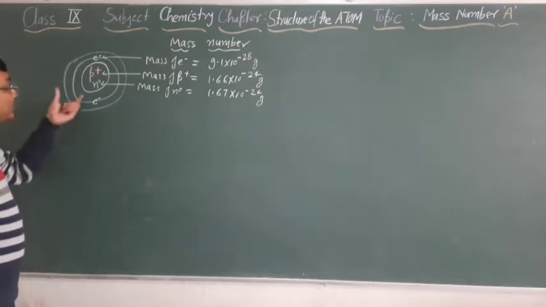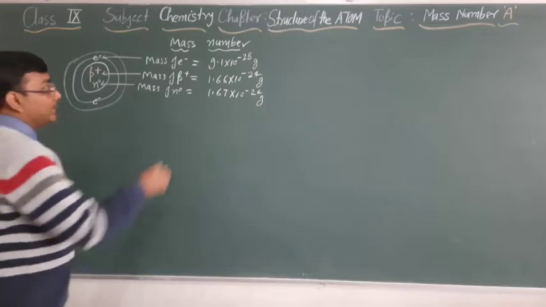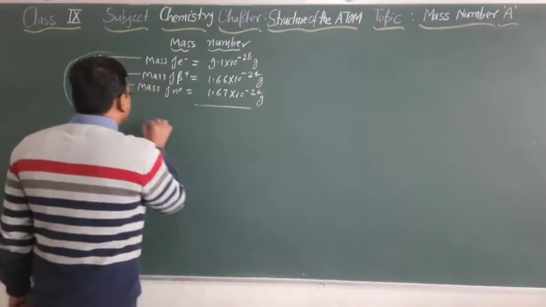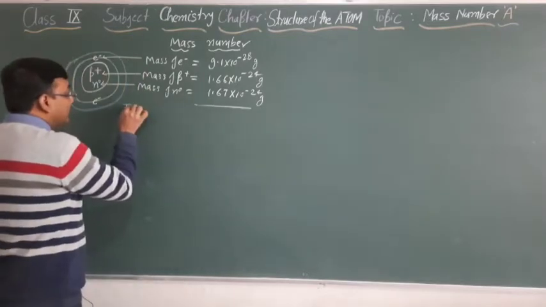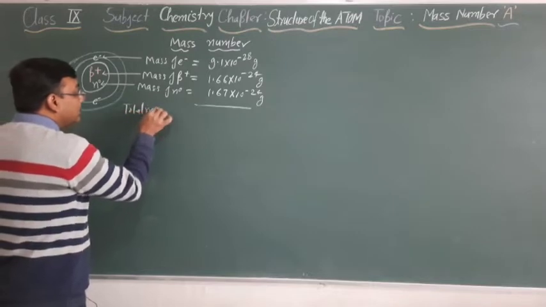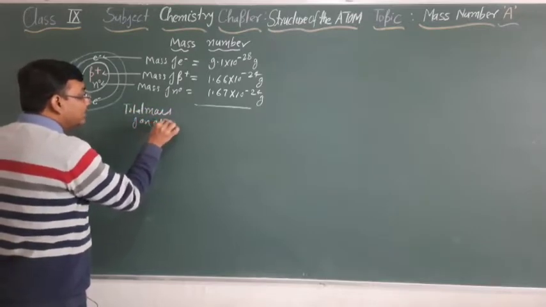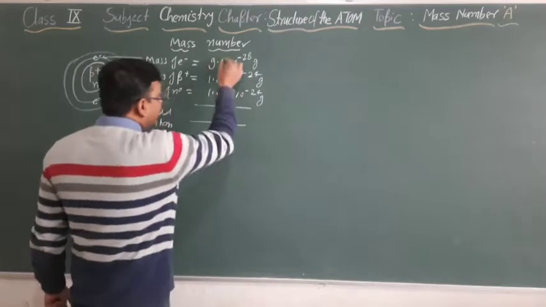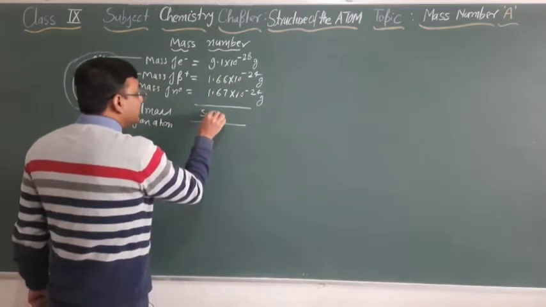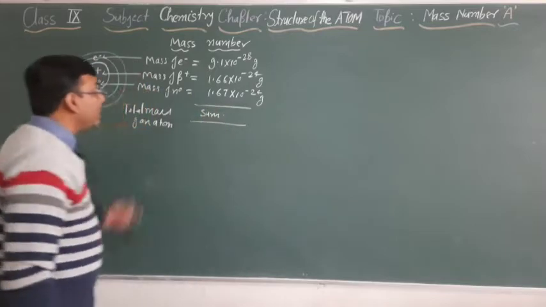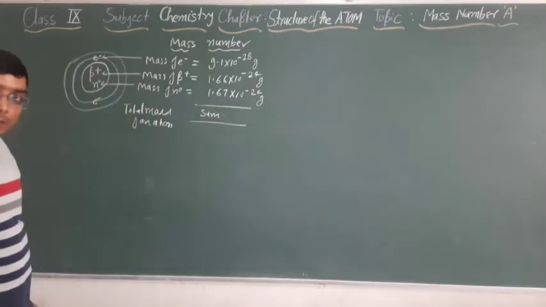So what will be the total mass of the atom? The total mass of an atom should be equal to the sum of the masses of all the fundamental particles. Is it clear to you?